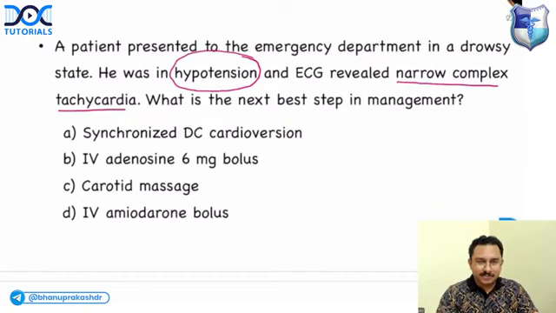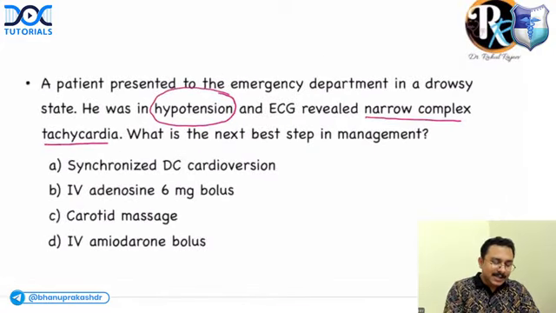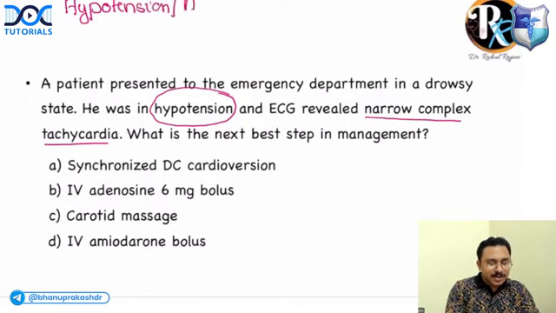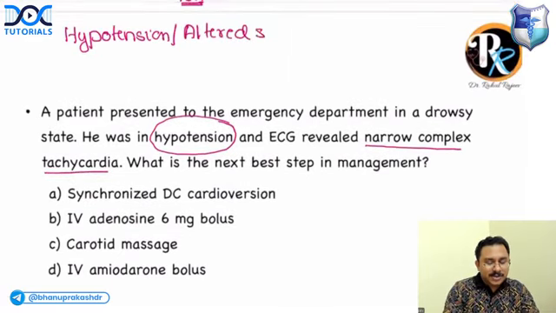Any tachyarrhythmia having a pulse, please note it down, when to go for DC cardioversion. If patient is having either hypotension, altered sensorium, or signs of shock,